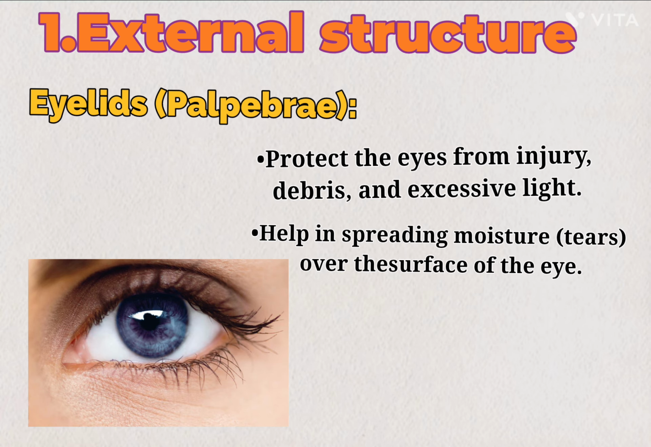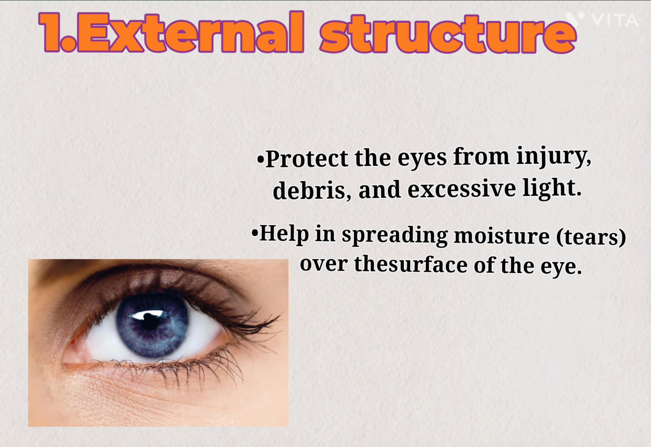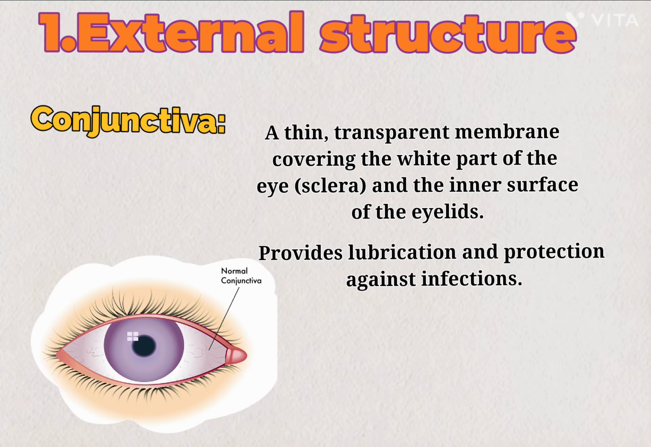First, eyelid. The eyelid protects the eye from injury, debris, and excessive light. It helps in spreading moisture over the surface of the eye. Second, conjunctiva, a thin transparent membrane covering the white part of the eye and the inner surface of the eyelid. It provides lubrication and protection against infection.